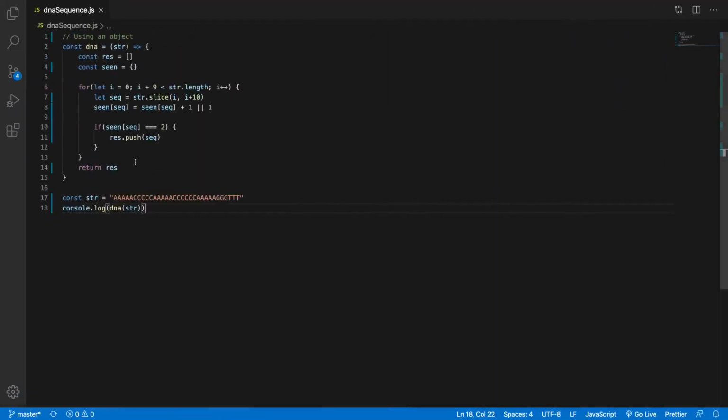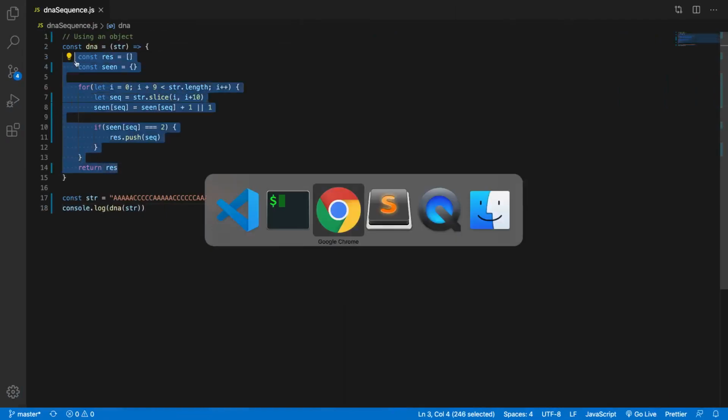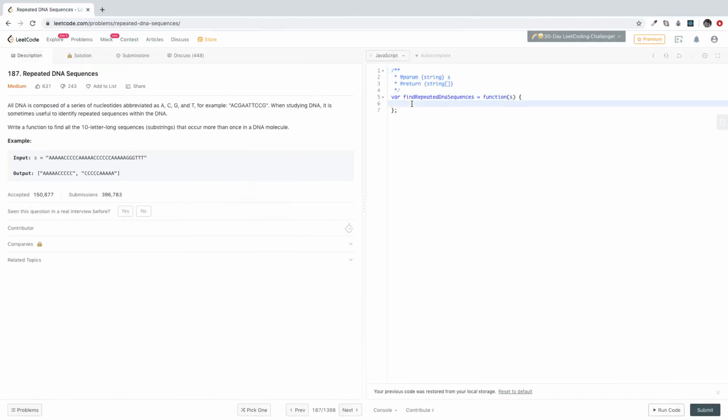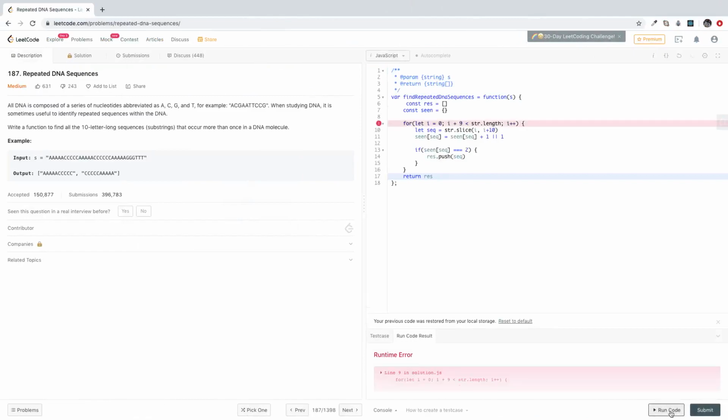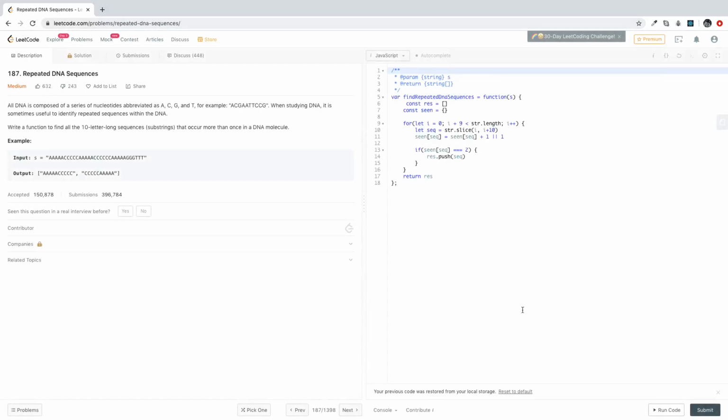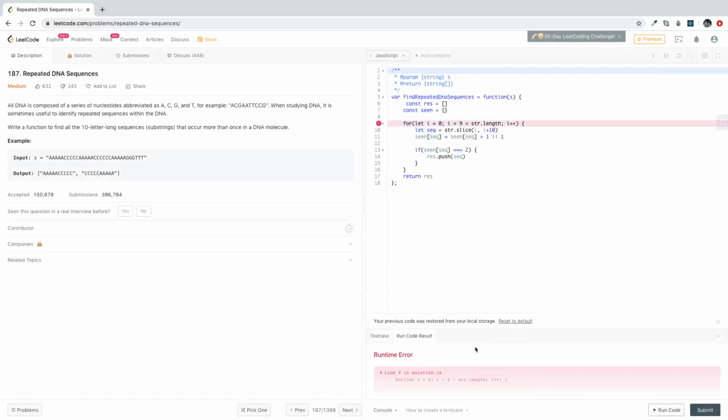So let's put this in LeetCode and see if this code works. Apple C. Go over here. Apple V. Let's run code. Runtime error, solution.js. What the hell? Why did that not work? Hang on, let me refresh this. All right, now let's run it, see what happens. Come on, work. Let's take a look here.